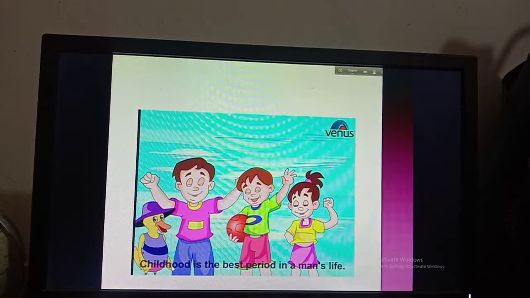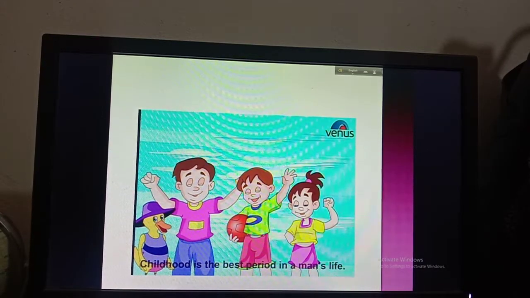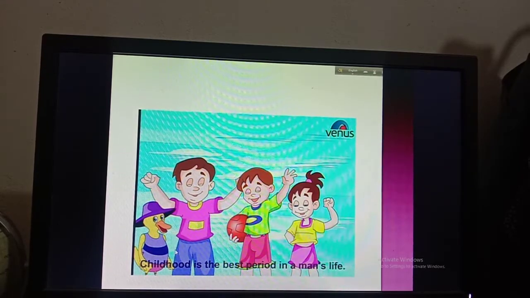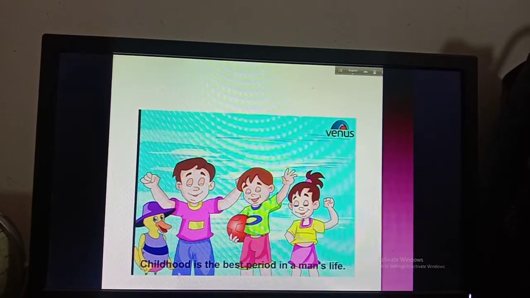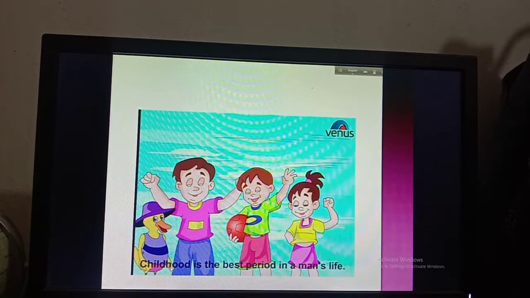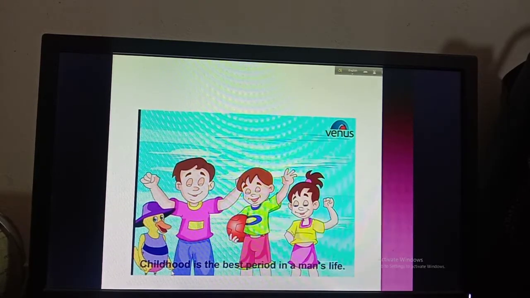You can't touch, or you can't smell, or you can't taste. This is a matter of feeling, because we all miss our childhood. You are still a child, so you know what childhood is. So childhood is the best period in a man's life. That's why childhood is an abstract noun, as this is a name of a position or a state.